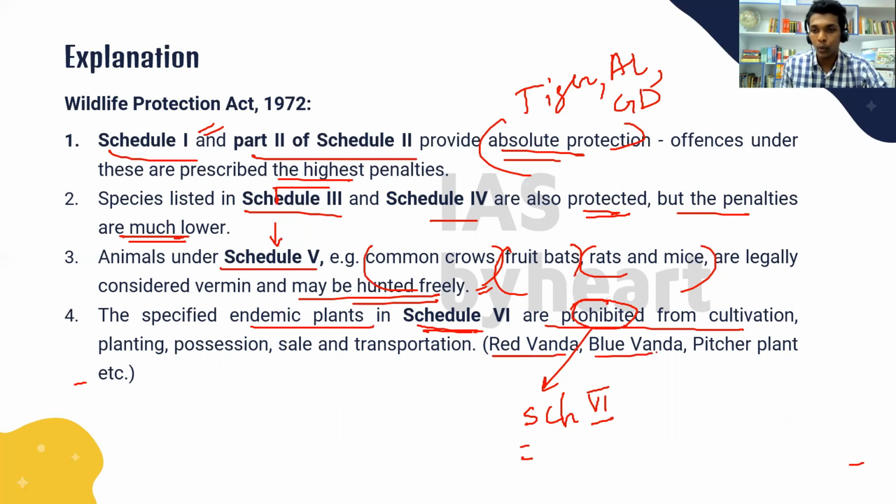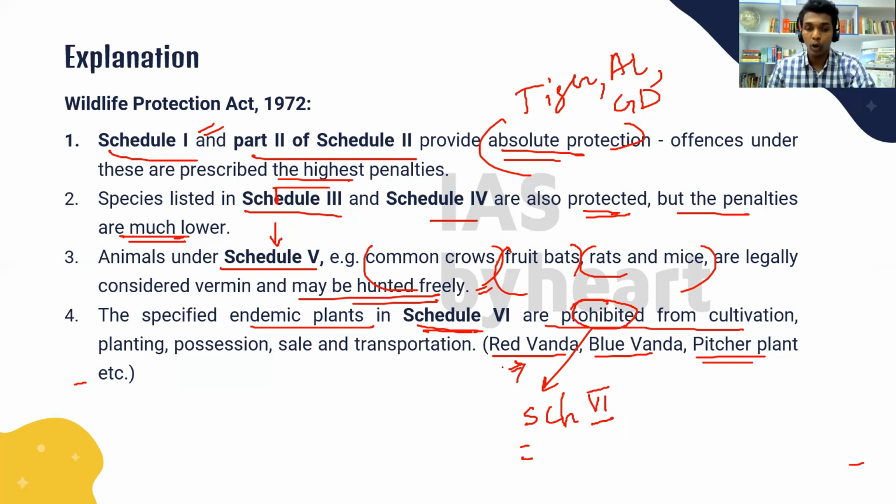Like red vanda, blue vanda, pitcher plant. These are prohibited from cultivation to protect their gene pool. For example, these are high altitude plants. If you start cultivating them in low altitude, or if you mix them with other species, their gene pool might get affected, and the original plant might become extinct or endangered in the future. So this is the reason for prohibiting their cultivation.